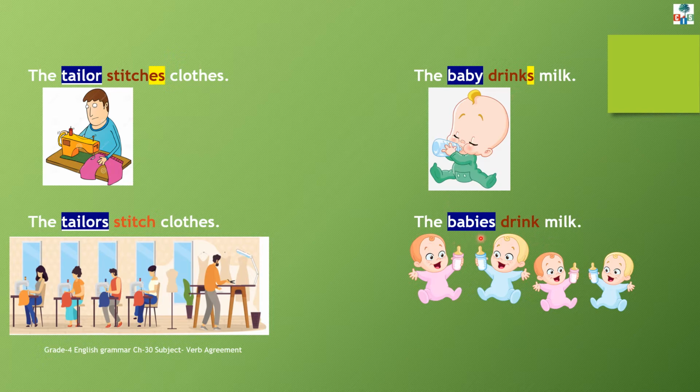Now here in this sentence, babies is a plural subject. So we will use a plural verb, drink. So remember this thing, children, that whenever there is a singular noun or pronoun, we add s or es with the verb to show the subject verb agreement. Understood?